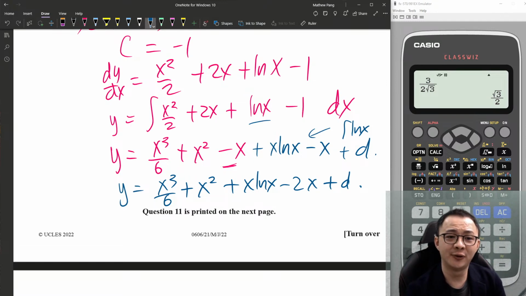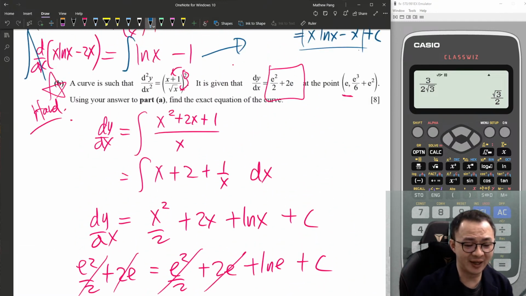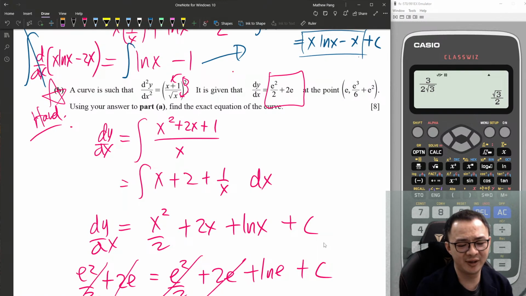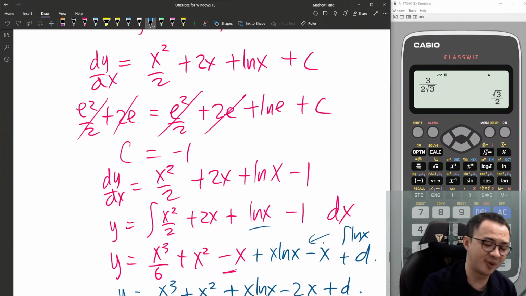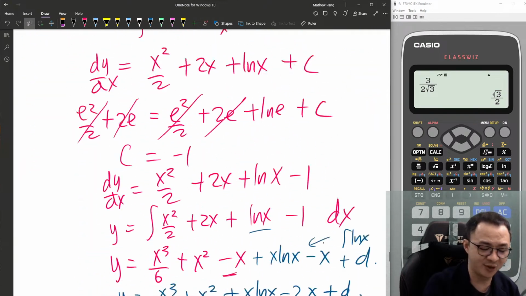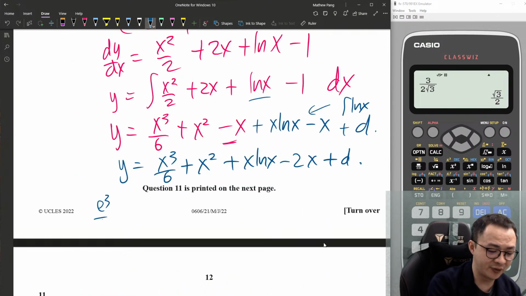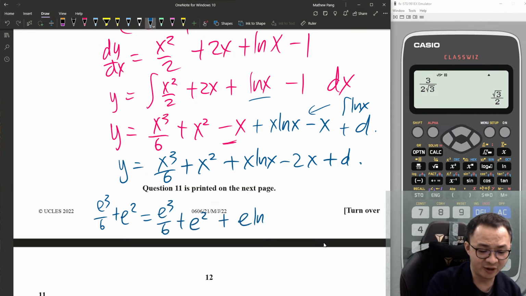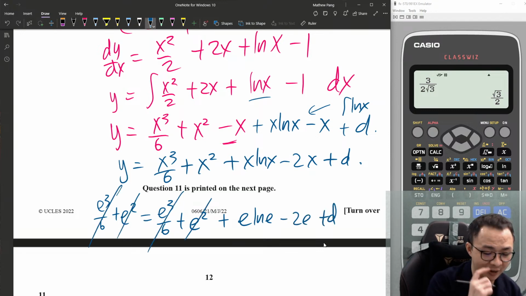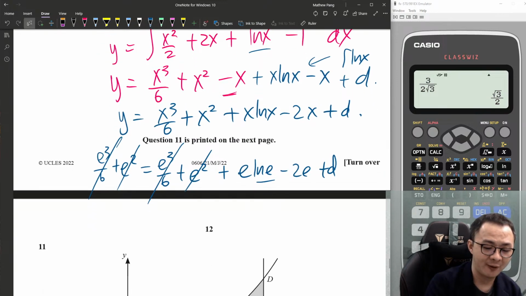Okay, so then I want to plug in to find d. I will sub in the whole coordinates. e cubed over 6 plus e squared is my y. Then I sub e into all the x. I got e cubed over 6 plus e squared plus e ln e minus 2e plus d. This one and this one I cut. This one and this one I cut. This is 1. So my d should be 2e minus 1.